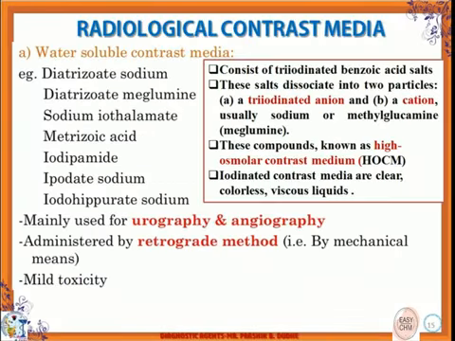Now let's start with the water soluble contrast media. All the water soluble contrast media mostly consist of triiodinated benzoic acid salt. After the salt dissociates, it dissociates into two particles, an iodinated anion and a cation, usually sodium and meglumine. These are the two salt forms which are mostly used.